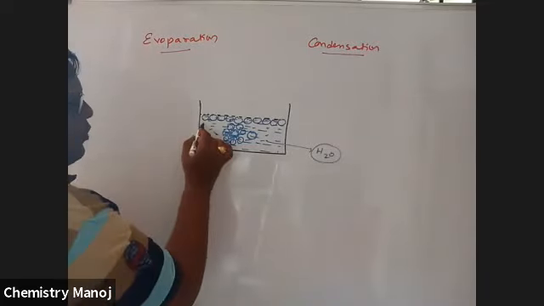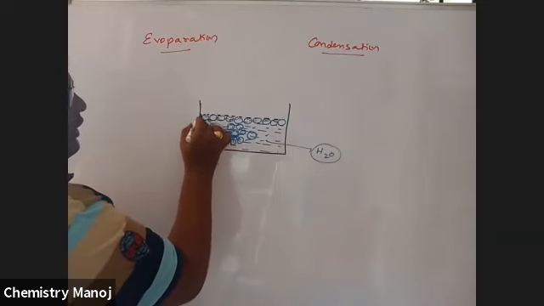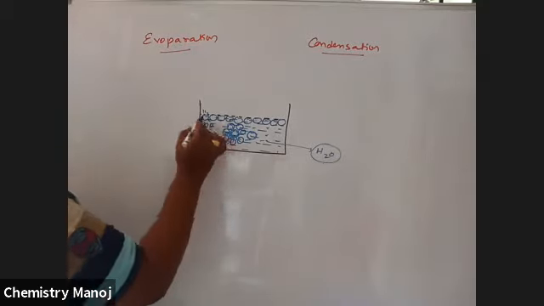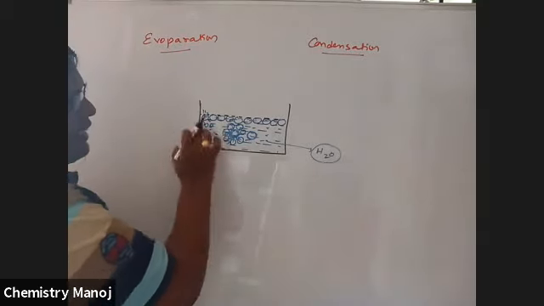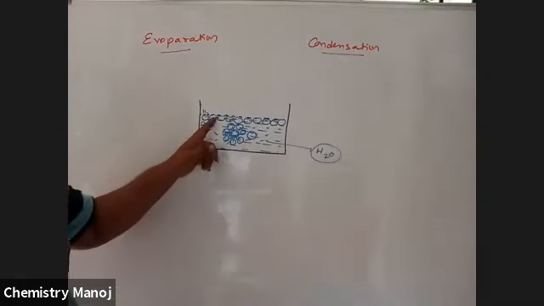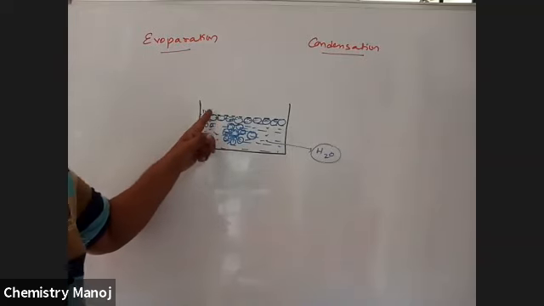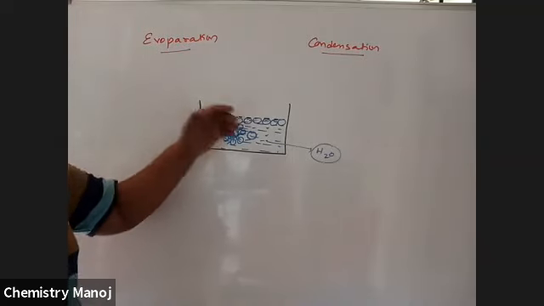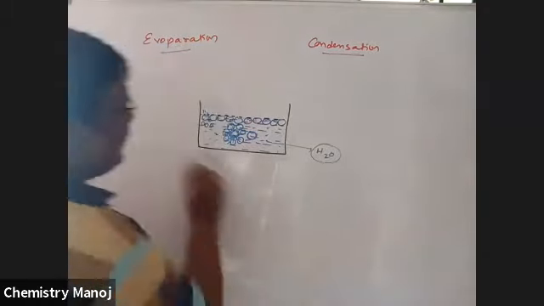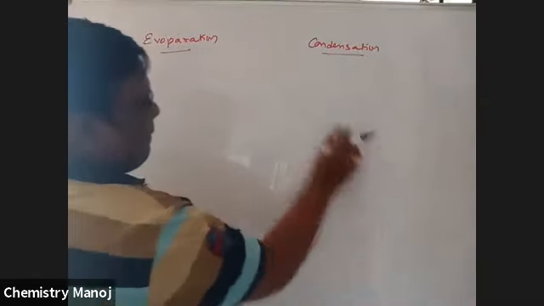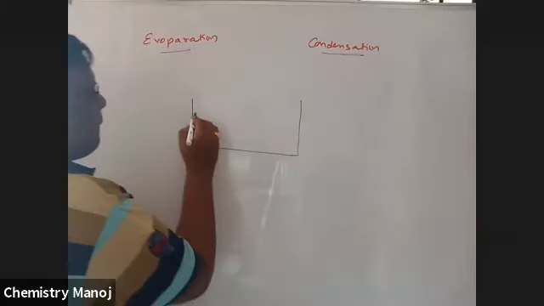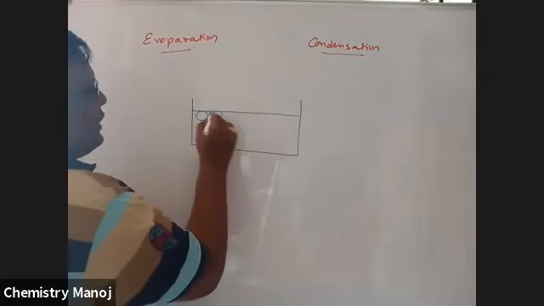But for surface molecules, these forces of attraction are not equivalent. So here some forces are there. Now surface molecules are free to move. That means the kinetic energy of the surface molecules is a little bit more than that of these bulk molecules. So next, these surface molecules, see here. This is the surface. These are the surface molecules.